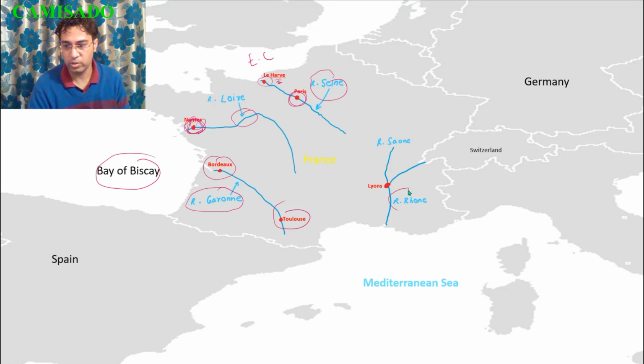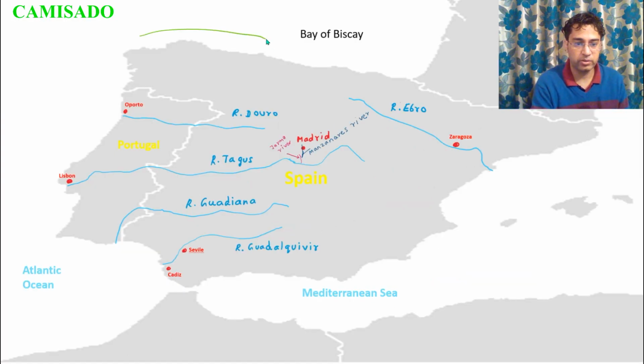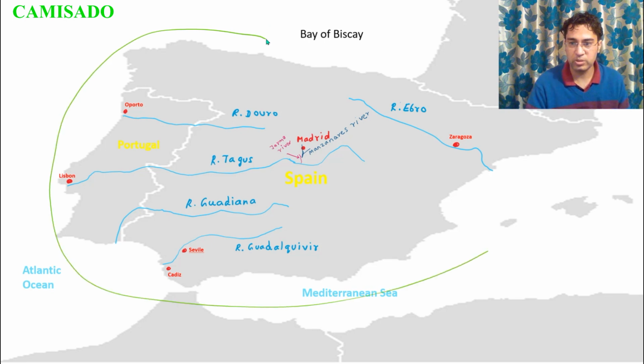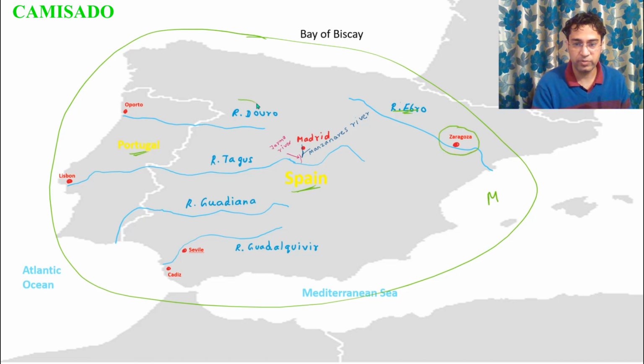So this is river Rhone, this is Saône, and they meet at Lyons and they fall in the Mediterranean Sea. So now we are looking at the rivers of the Iberian Peninsula, and in the Iberian Peninsula you find Spain and Portugal. So some important rivers are river Ebro, it falls in the Mediterranean Sea and Zaragoza is located on it. This is river Douro, Oporto is located on it and it falls in the Atlantic Ocean.